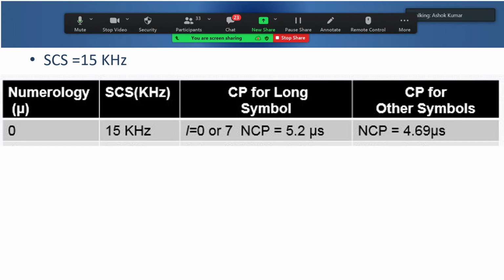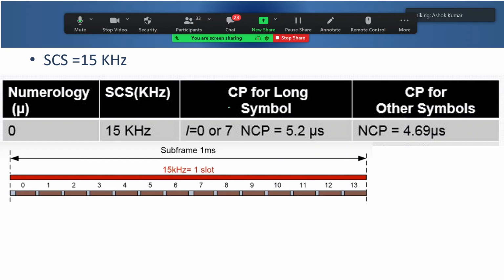For your convenience, I have brought the part of the table where we have the long symbol and also the other symbol durations. As Soumya was explaining, I have a 1 millisecond subframe with 14 symbols.